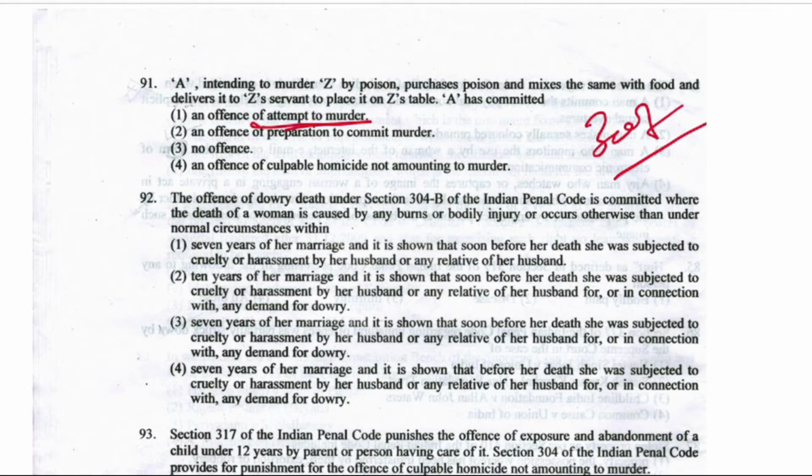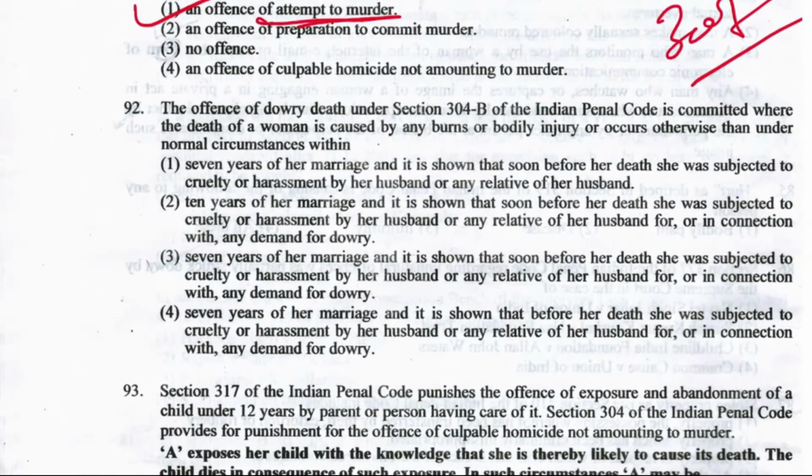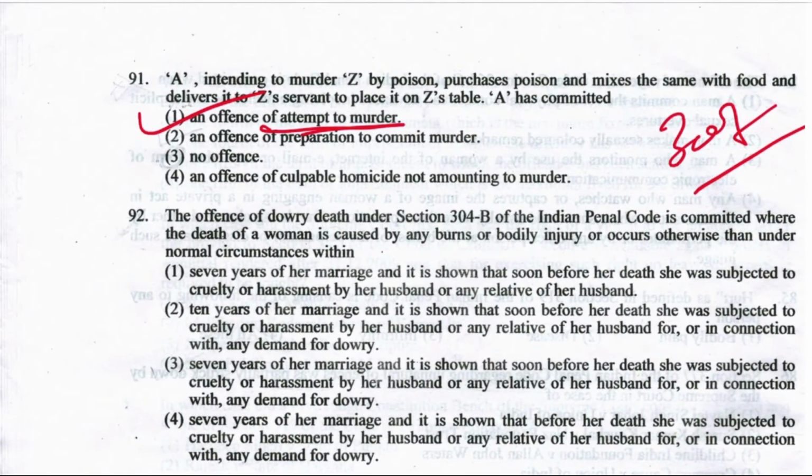Right? So here A has committed the offense of attempt to murder, as he has done an act towards the commission of the offense of murder. So the right answer here is committed an offense of attempt to murder. Now next question, question number 92.